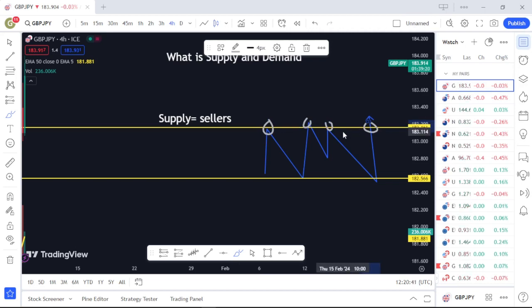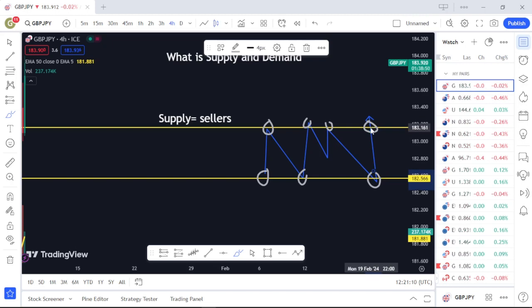Why is it a resistance area? It's simply because there are multiple suppliers at this very level, which always push the market downwards and prevent it from breaking above, keeping that place as a resistance area. So when there are multiple suppliers in a particular zone, that zone turns from a supply area to a resistance area. That's simply the relationship between supply and resistance. On the other hand, when there are multiple demand points in a particular zone, it turns that zone from a demand level to a support area. Why is it a support area?